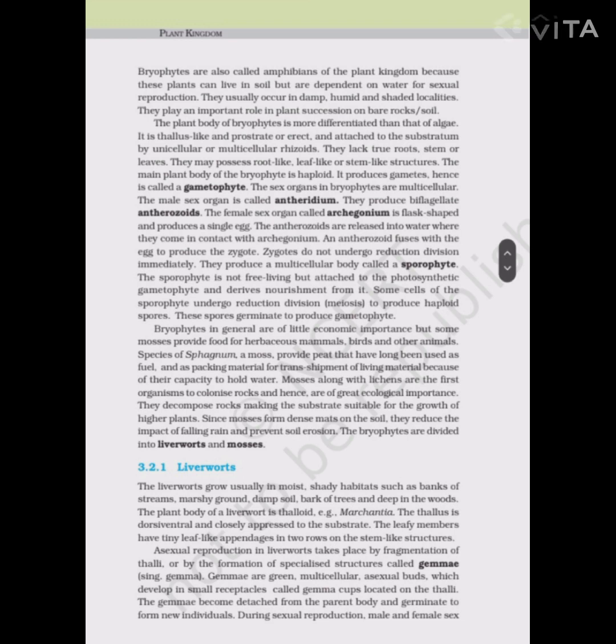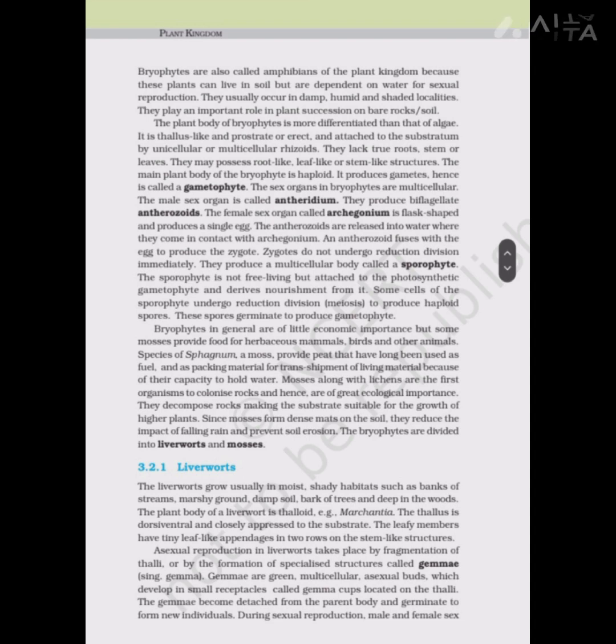Some cells of the sporophyte undergo reduction division, meiosis, to produce the haploid spores. These spores germinate to produce the gametophyte. Bryophytes in general are of little economic importance, but some mosses provide food for herbivorous mammals, birds, and other animals. Species of Sphagnum, a moss, provide peat that has long been used as fuel and as a packaging material for the transshipment of living material because of its capacity to hold water.